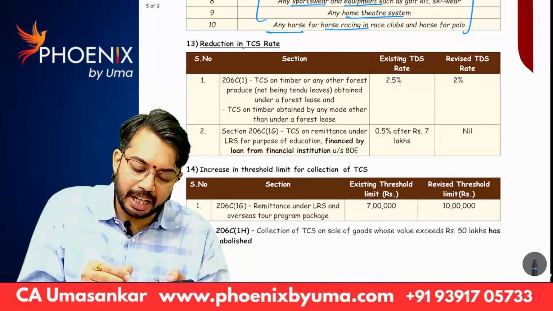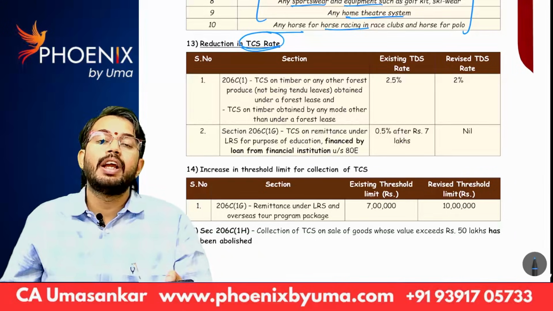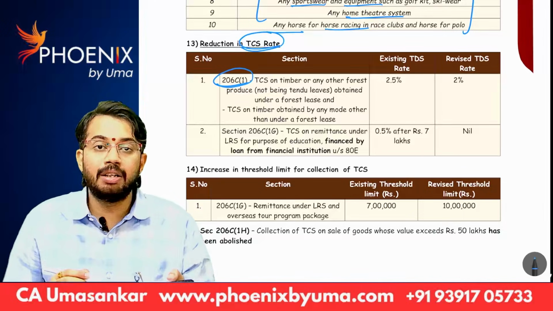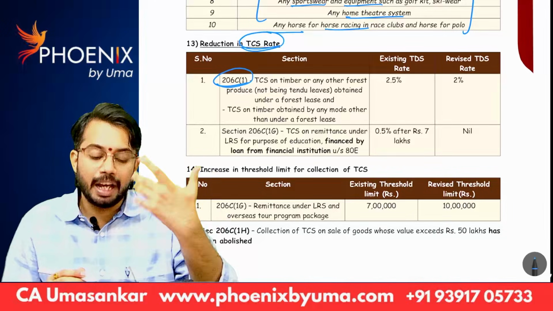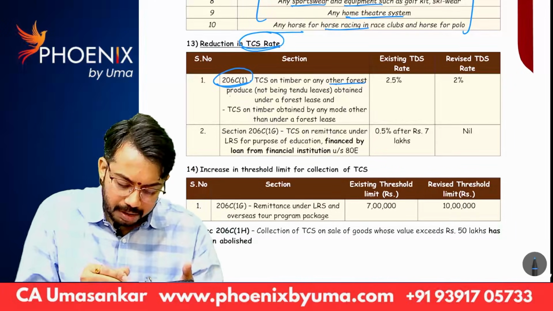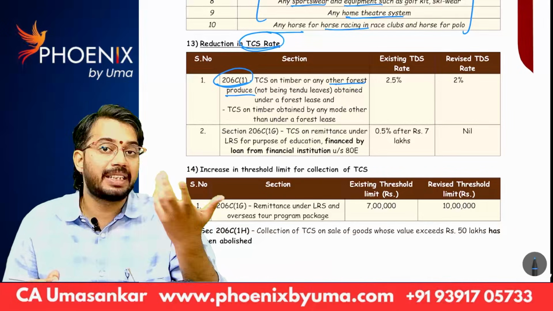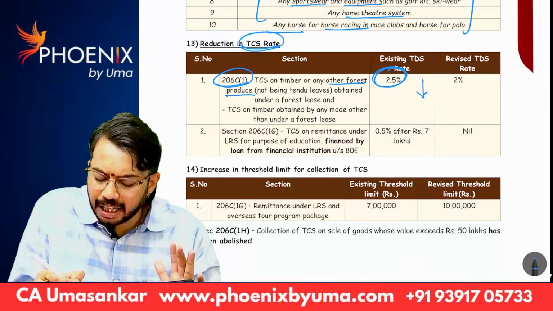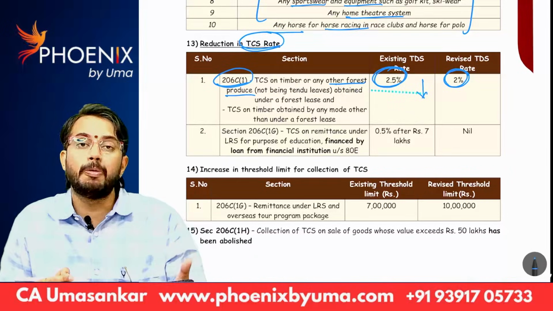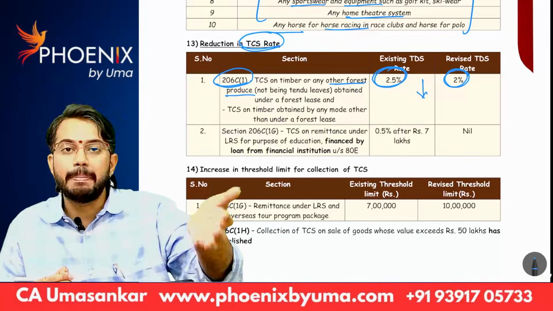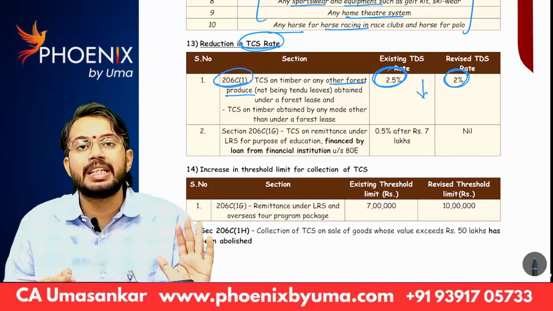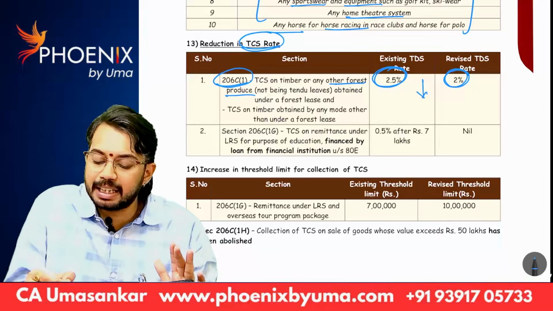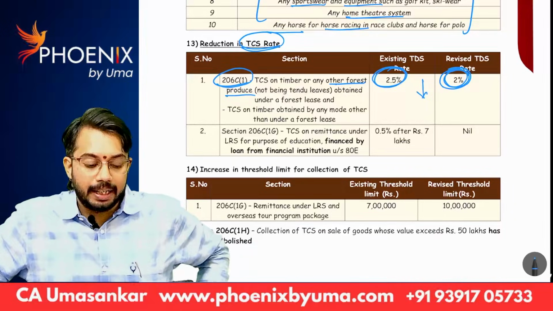Next, reduction in TCS rate. If you remember, under section 206C1, on sale of forest produce, timber best example. Earlier TCS rate is 2.5%, now the TCS rate is reduced to 2%. That means on sale of timber, earlier 2.5% TCS is required to be collected, but with effect from 1st April 25, TCS rate is reduced to 2%.